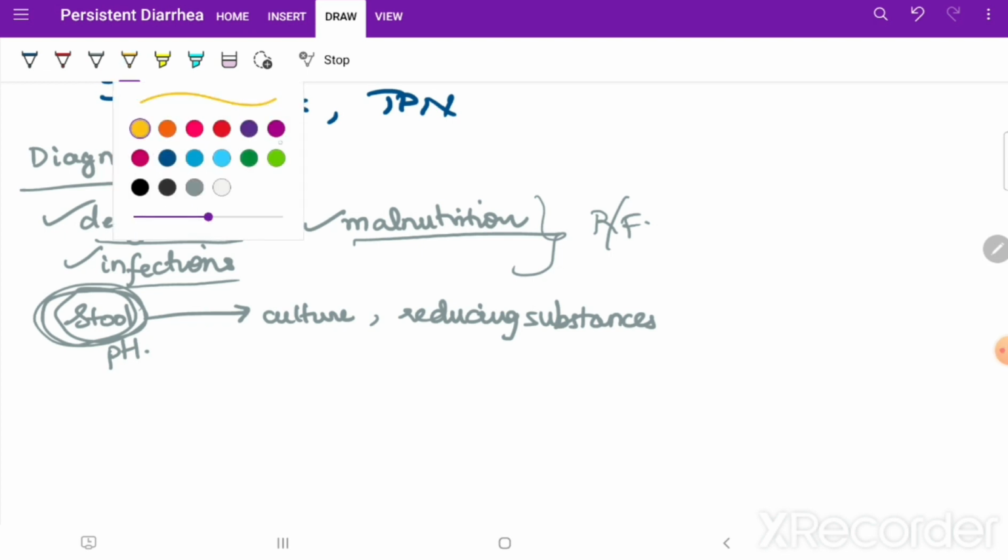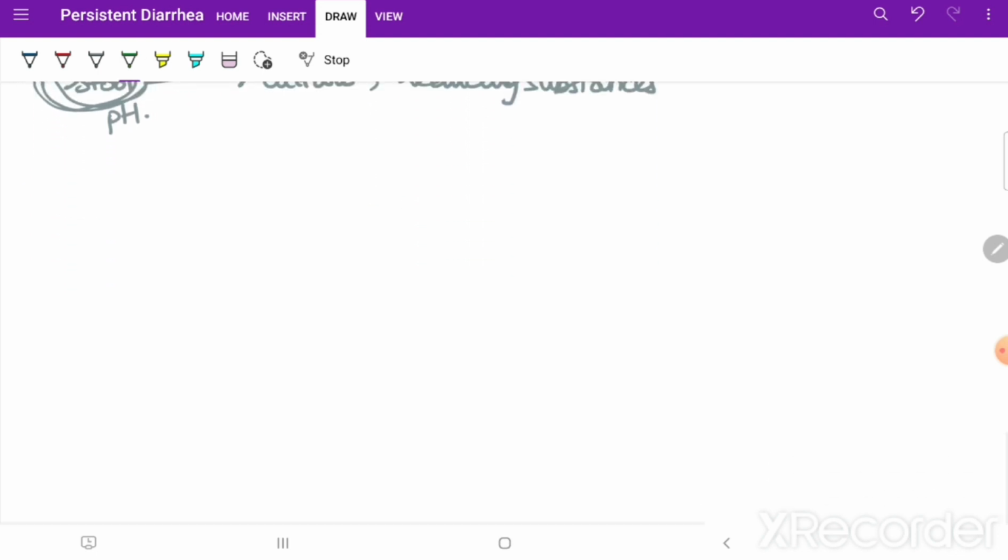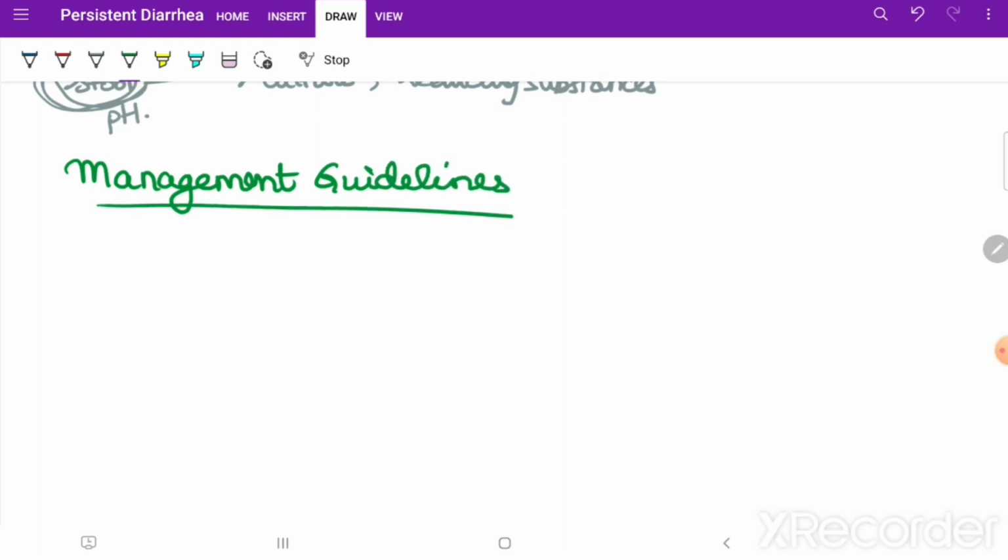Now we'll be talking about the management guidelines of persistent diarrhea. What are the management guidelines? According to the clinical presentation we will do the management, so there will be management of mild, moderate and severe persistent diarrhea separately.